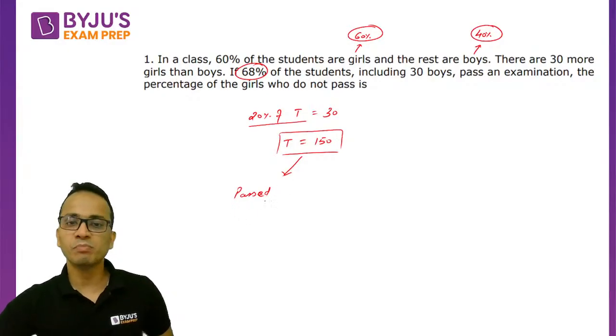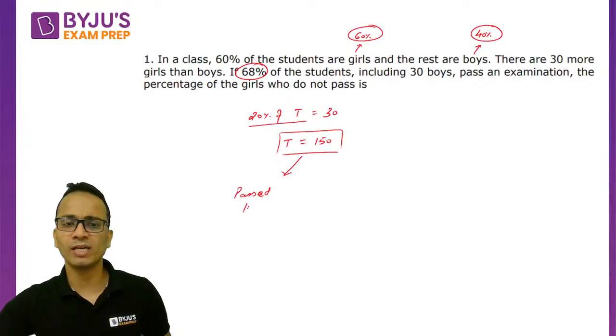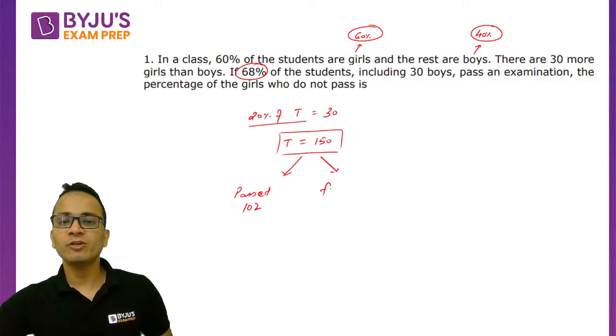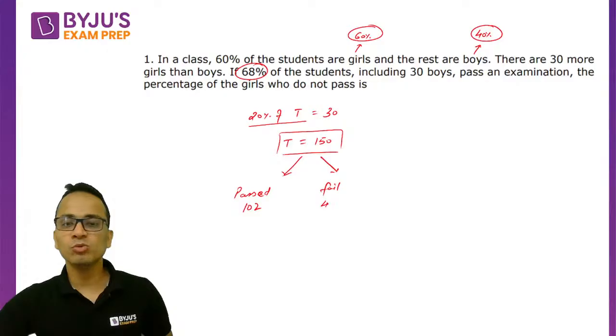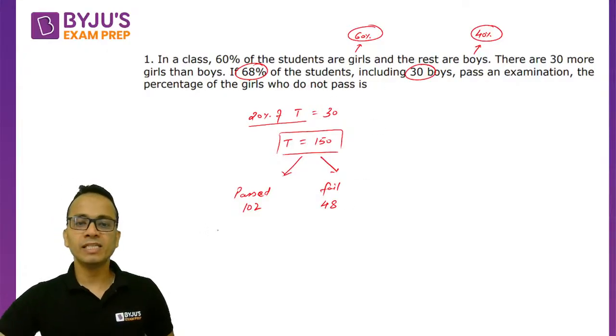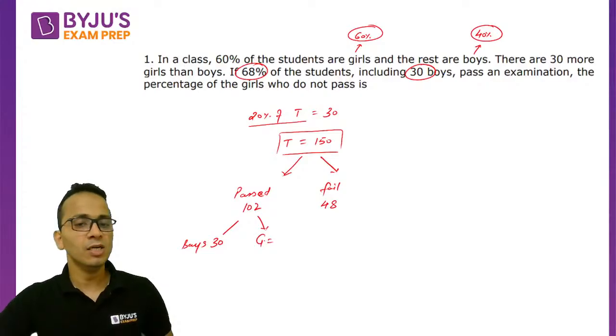So 68% pass हुए हैं, and that will be 68% of 150. That is 68 plus 34, which is 102. So 102 students passed. So fail कितने हो जाएंगे? Fail will be 150 minus 102, that is 48. Now these number of students who have passed, it includes 30 boys. So 30 boys have passed. So number of girls who will pass will be 102 minus 30, that is 72.